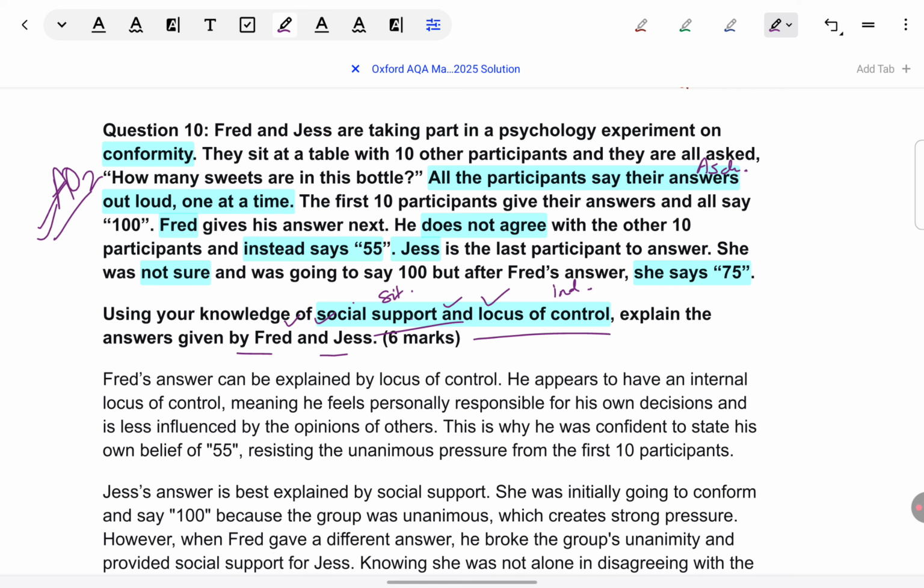Now, in the model answer, I will show you how the CCL technique has been used to frame the points, because many students will tell me they can understand, okay, 6 marks meaning 3 marks will be social support as it applies to Jess and 3 marks will be locus of control as it applies to Fred. Absolutely, very true. But how do we develop? I just know how to name it and say that, okay, Fred is showing locus of control. Beyond that, what do I have to say? That I will show you with the CCL technique.